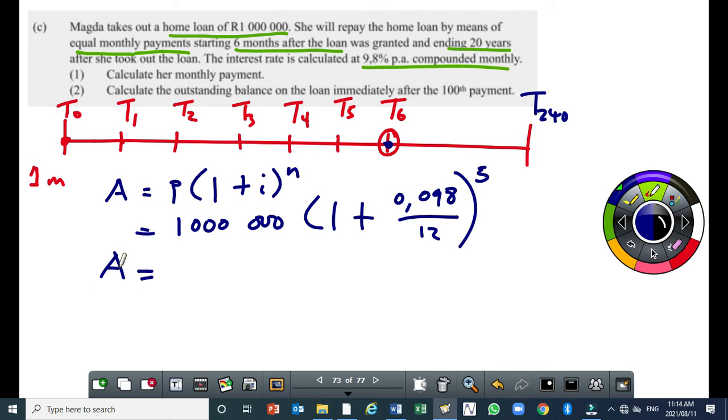It says she will repay the home loan by means of equal monthly payments starting 6 months after the loan was granted. The loan was granted at T0, but when is the first repayment going to be made? 6 months from here, which will be at T6. So this is the first month, second, third, fourth, fifth, sixth. So the 6th month is when the first payment is made. So from T0 to T5, the person does not make a payment. The first payment is made 6 months after, which is here.